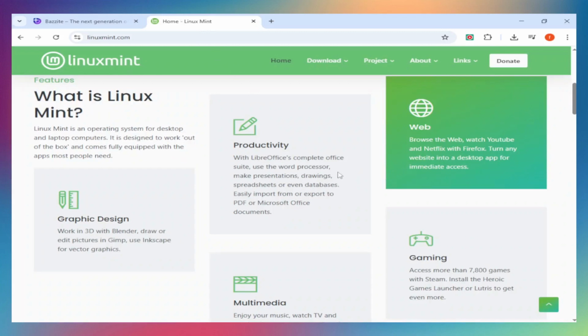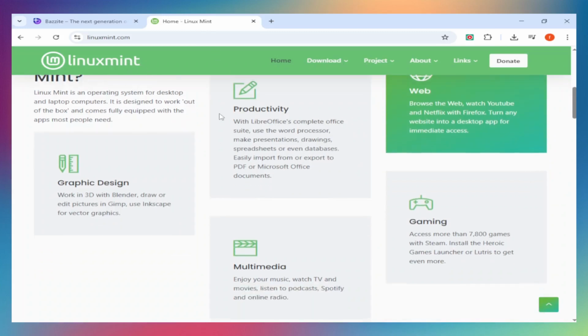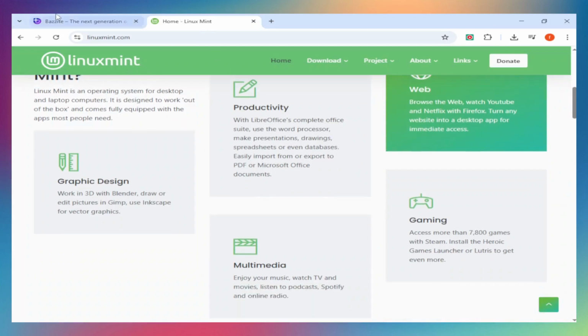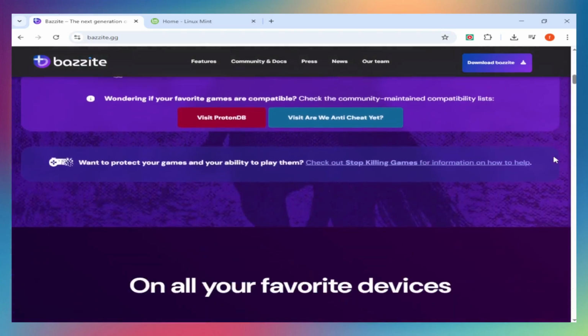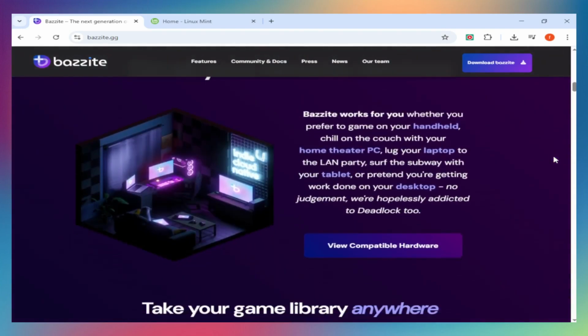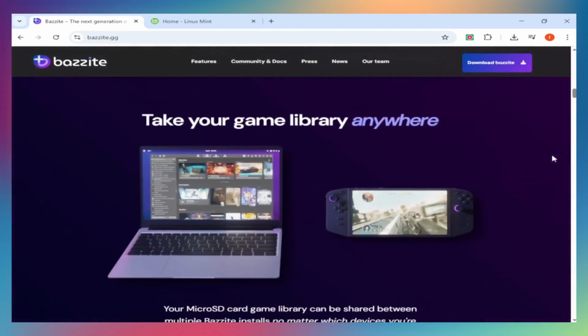System philosophy. Mint uses a traditional mutable file system. You can install anything, customize everything, break things if you want. Bazzite is immutable. The core system is locked down and updates atomically, which means you can roll back changes, but you're more limited in deep customization.